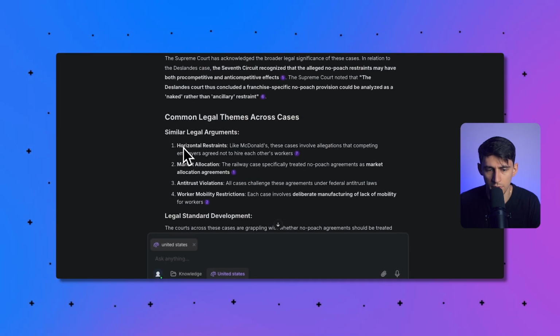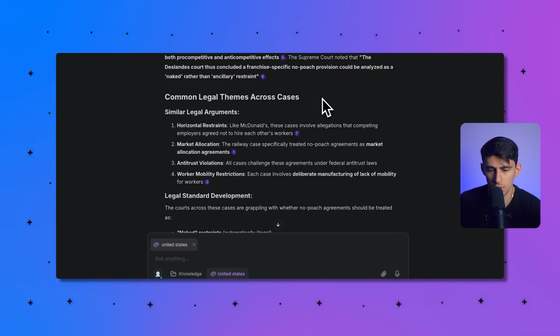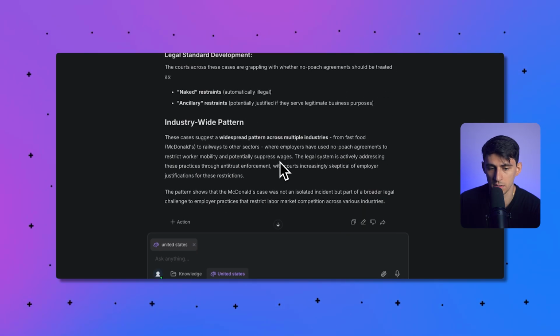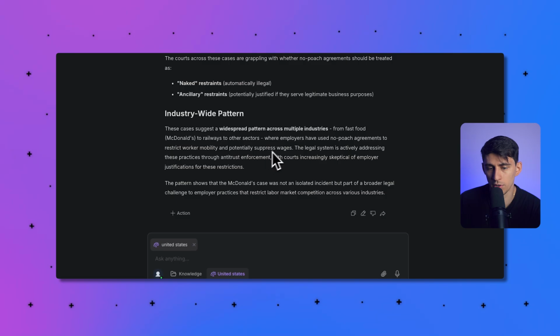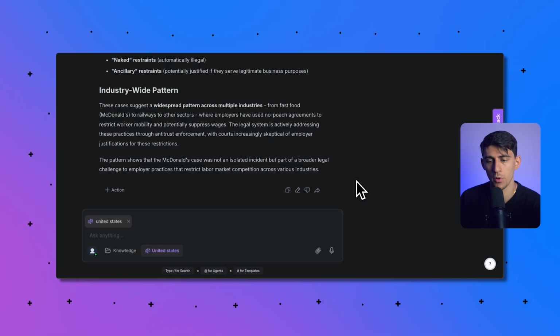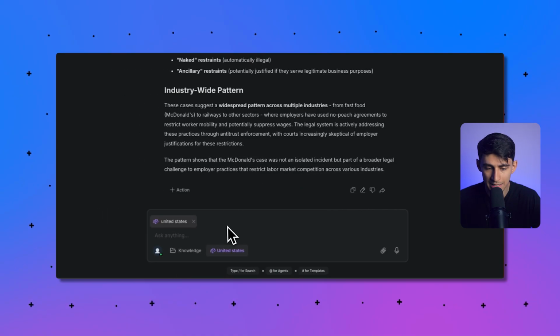Seems like the common legal theme is that cases involve the deliberate manufacturing of lack of mobility for workers, which is fair. The courts across these cases are grappling with whether no-poach agreements should be treated as automatically illegal or potentially justified if they serve legitimate business purposes. These cases suggest a widespread pattern across multiple industries, fast food to railways to other sectors, where employers have no-poach agreements to restrict worker mobility. The legal system is actively addressing these issues. Okay, so this gets us deep into a topic.